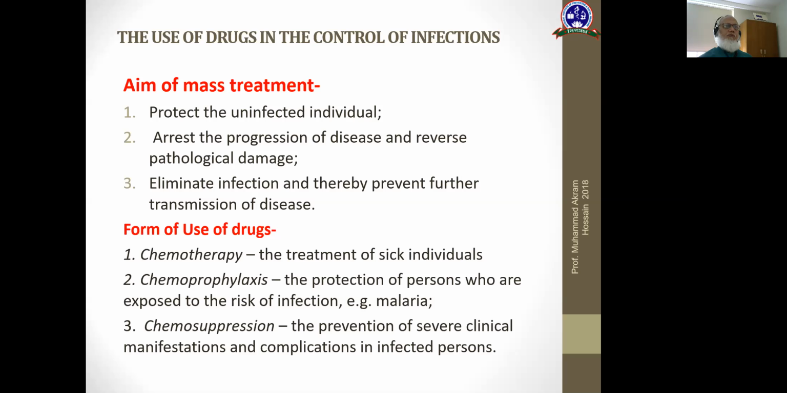Drugs can be used in three forms: chemotherapy, chemoprophylaxis, and chemosuppression. Chemotherapy is for treatment of sick individuals. Chemoprophylaxis is protection of persons who are at risk, like during traveling to an endemic area. Chemosuppression is prevention of severe clinical manifestation and complication in infected persons.